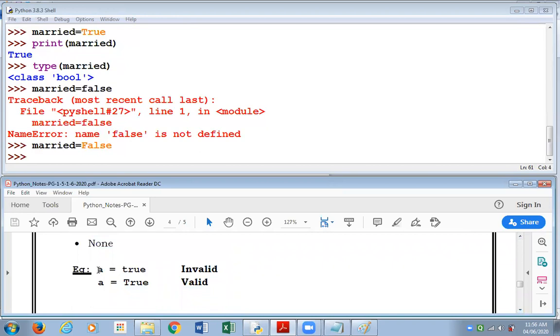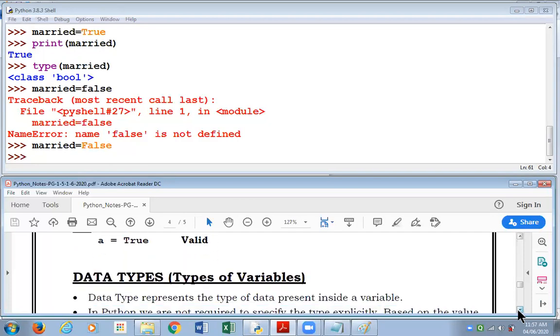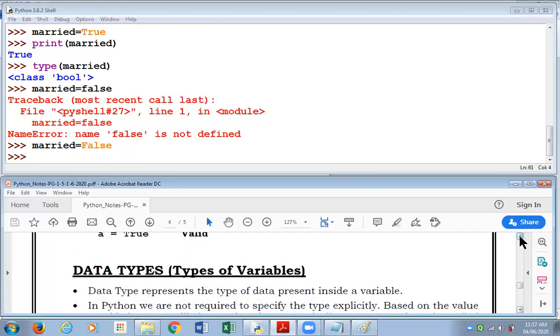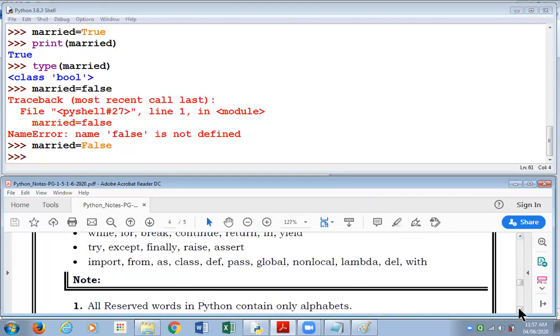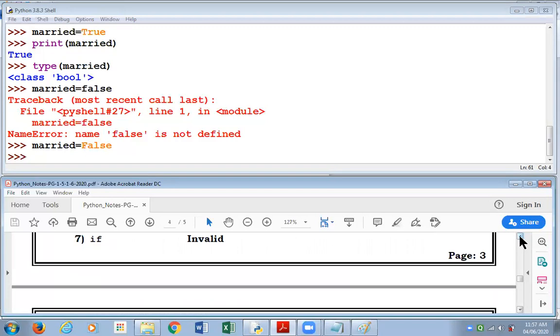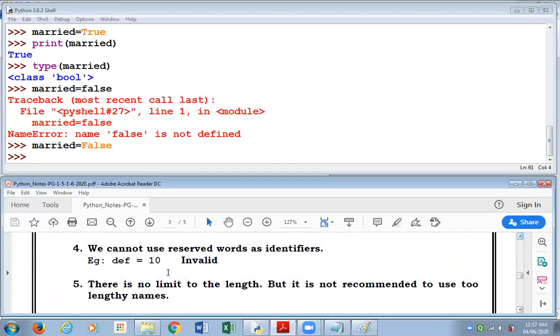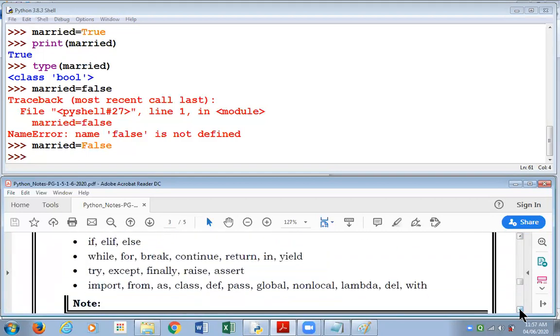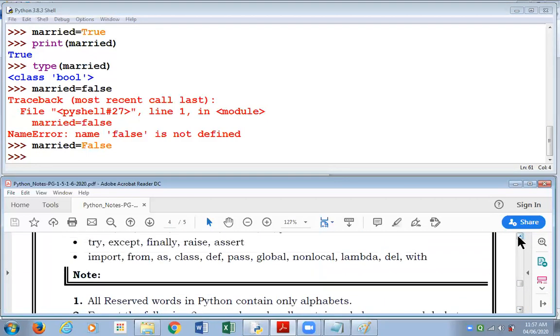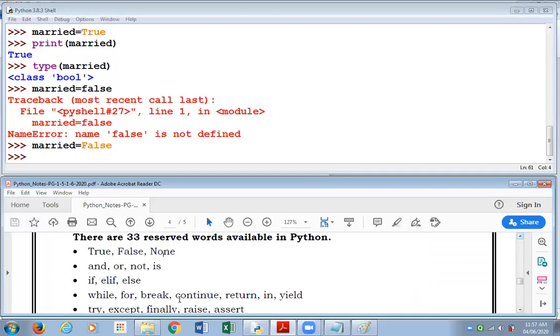So as you see, we are defining a variable A and giving true to it, that is invalid. But when you write A equal to True with T capital, that's valid. You've seen that now in the case of False. Okay, and I remind you of one more point which we read on the earlier page. Going to that earlier page and sharing that point, the important point is we cannot use reserved words as identifiers. None of the 33 reserved words should be used as identifiers. That means if you make any variable by this name, you'll get an error from Python. You're not supposed to do that.